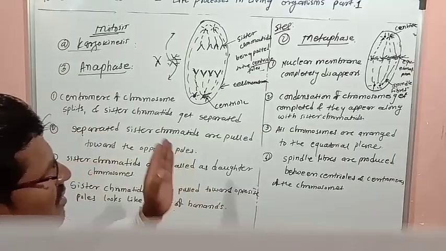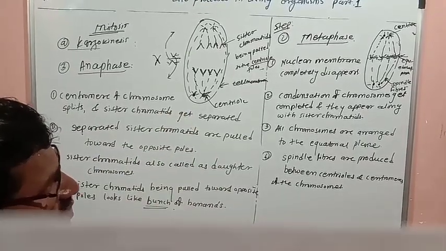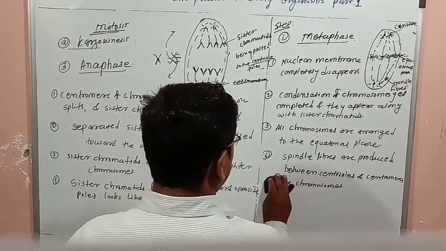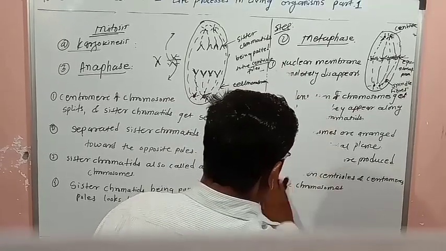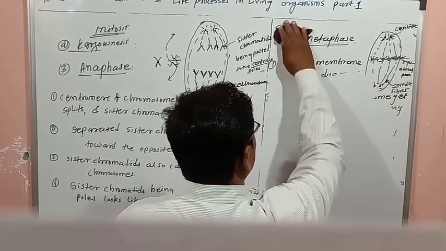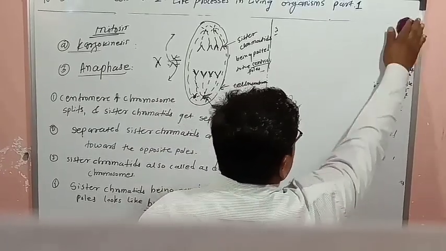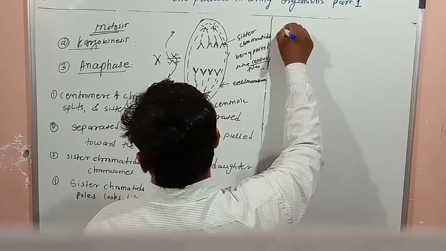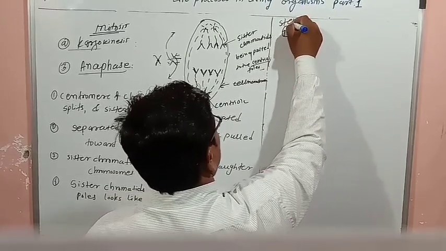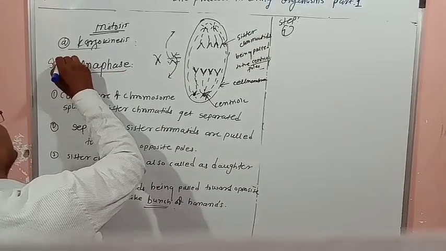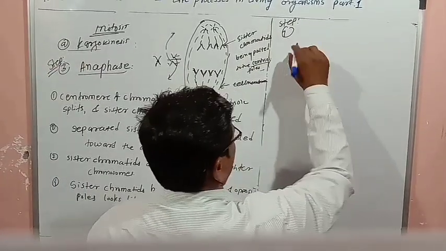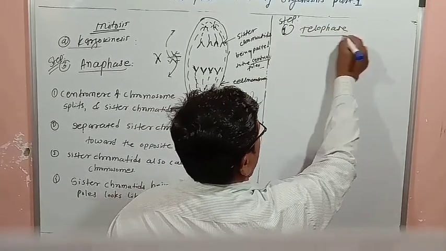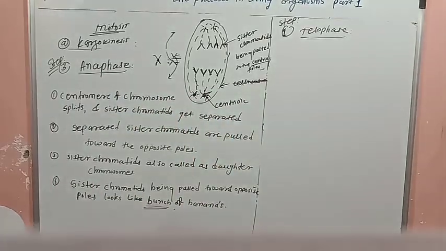So the fourth step we are going to study. The third one is anaphase, and the fourth one is telophase. The next phase is step or stage number four, the telophase. First we will draw the diagram, and then we will take the explanation.